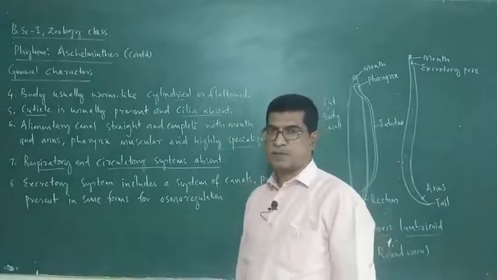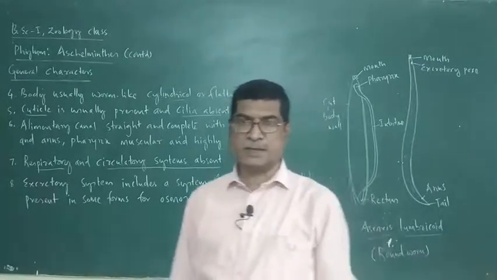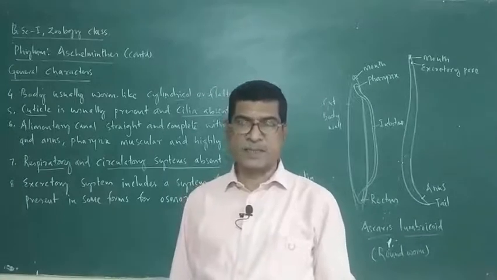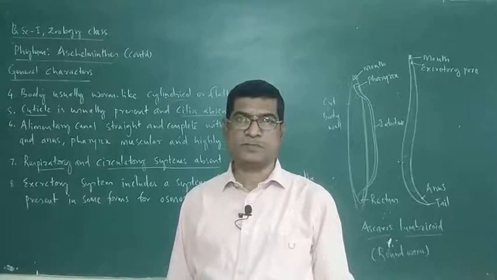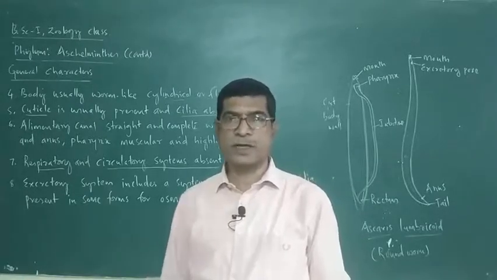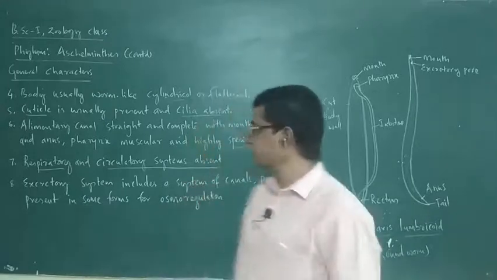See, these are endoparasites, so they may not get a sufficient amount of oxygen. In such a situation also they can survive.